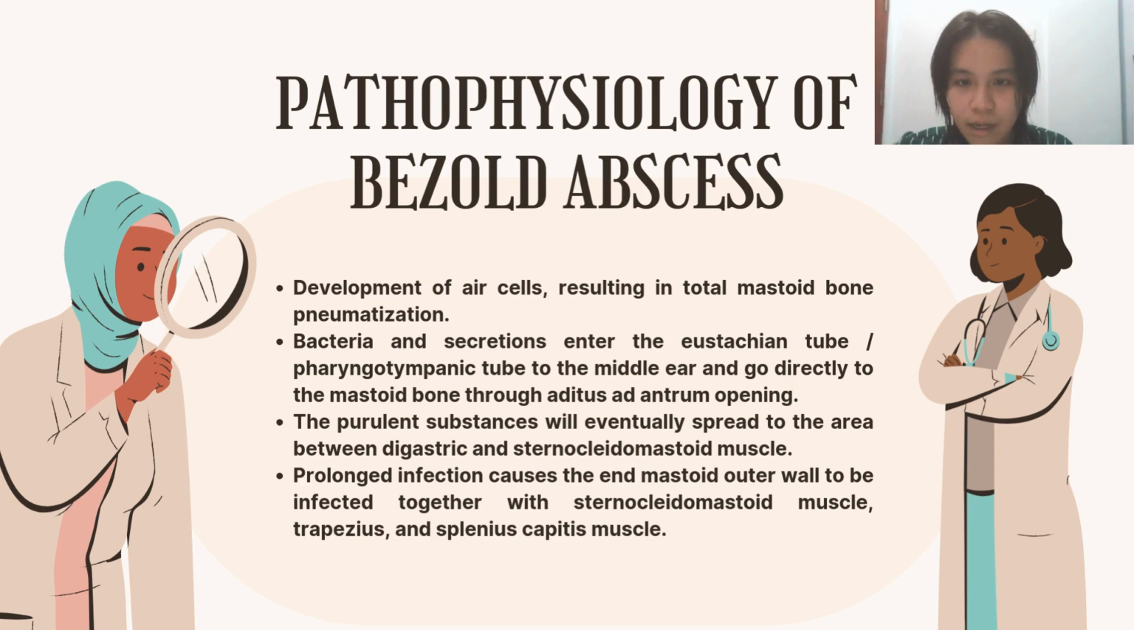Prolonged infection causes the end of the mastoid outer wall to be infected together with the sternocleidomastoid, trapezius and splenius capitis muscles.